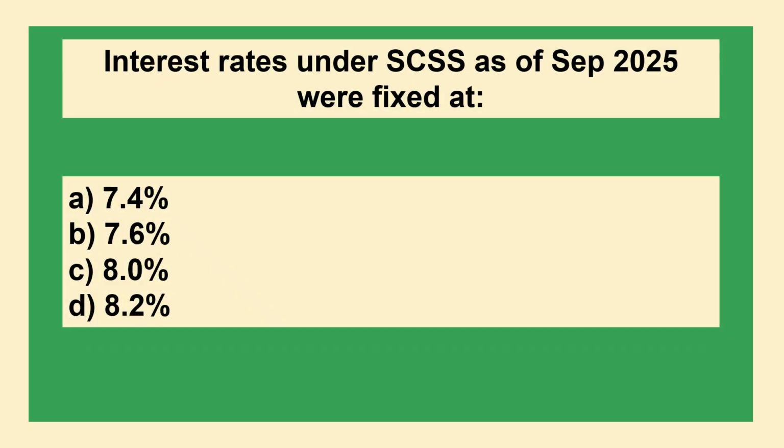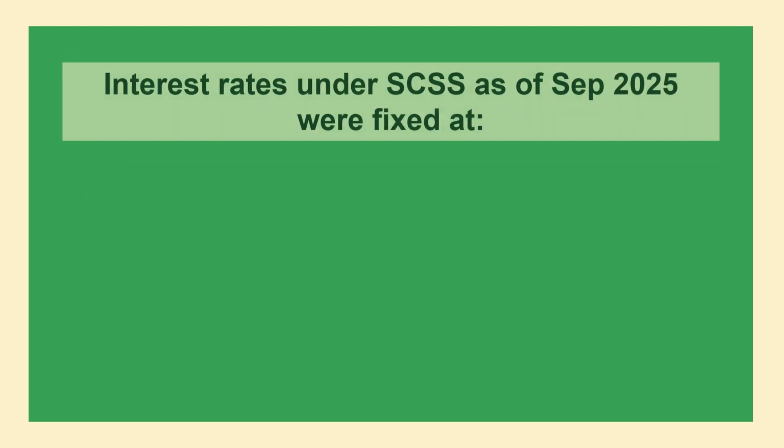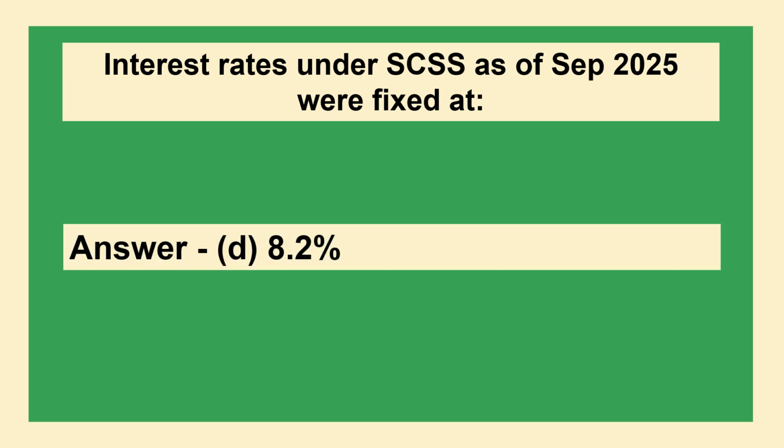Interest rates under SCSS as of September 2025 were fixed at option A 7.4%, option B 7.6%, option C 8.0%, option D 8.2%. The answer is option D 8.2%.